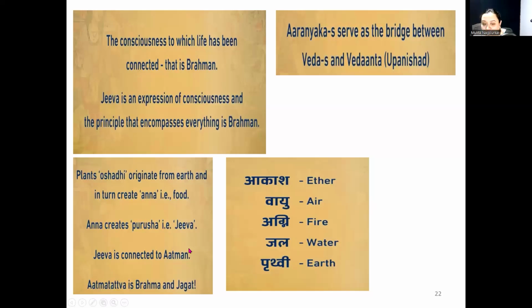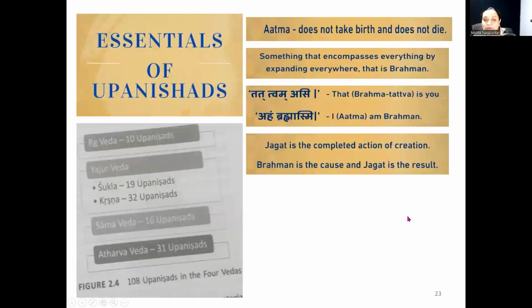Anna creates Purusha, that is Jeev. Here the meaning of Purusha is Jeev, that is living organism. Jeev is connected to Atman and Atma Tattva is Brahma and Jagat. As I mentioned, essentials of Upanishad are Jiva, Jagat, Iswara. Essential elements also include Brahman, Atman and their correlation with Jagat and Jiva.